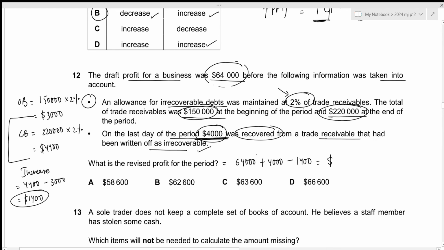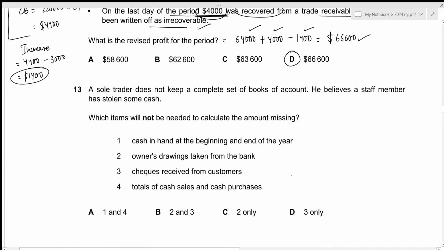Now the revised profit for the period will be 64,000 plus 4,000 minus 1,400, which results in 66,600. This is the answer we're looking for, which is given by option D. That is all for the 12th question. Let's move towards the next one.